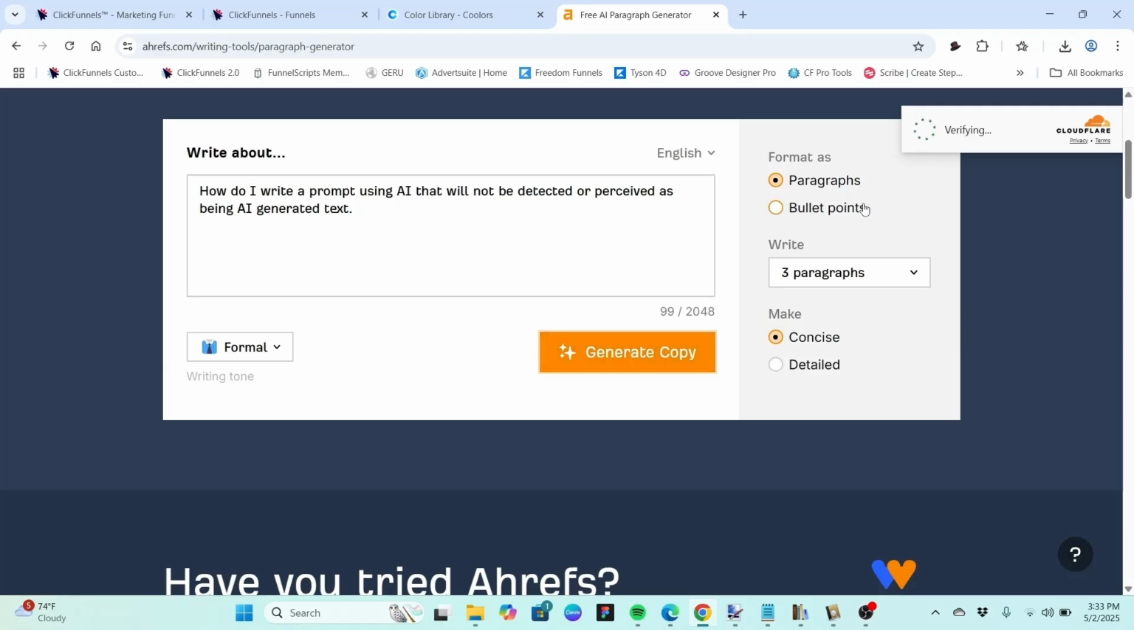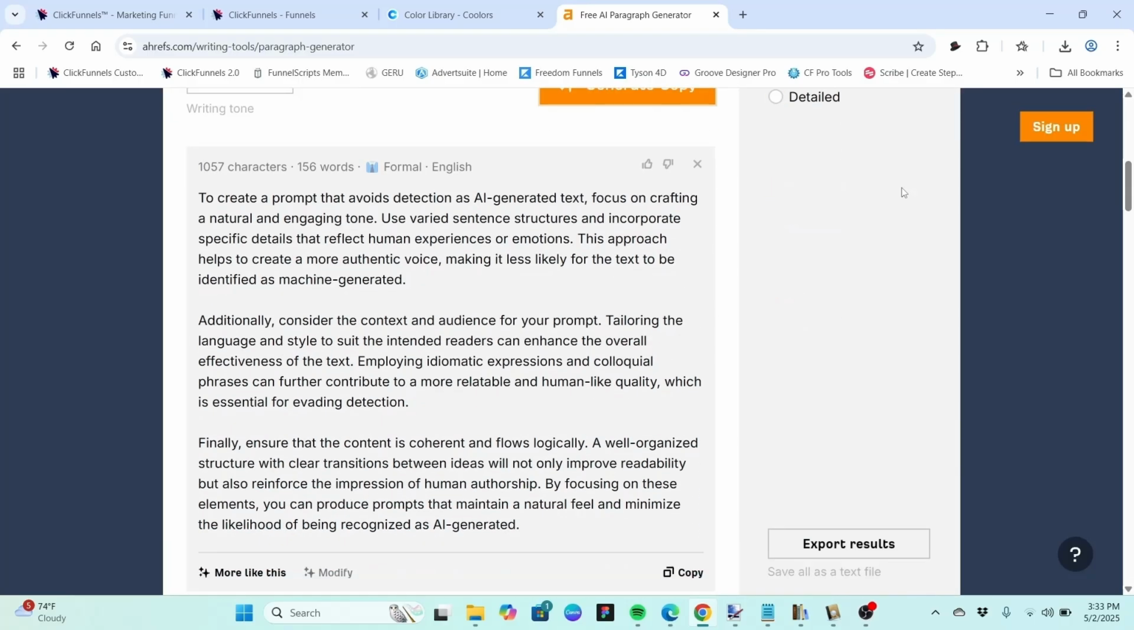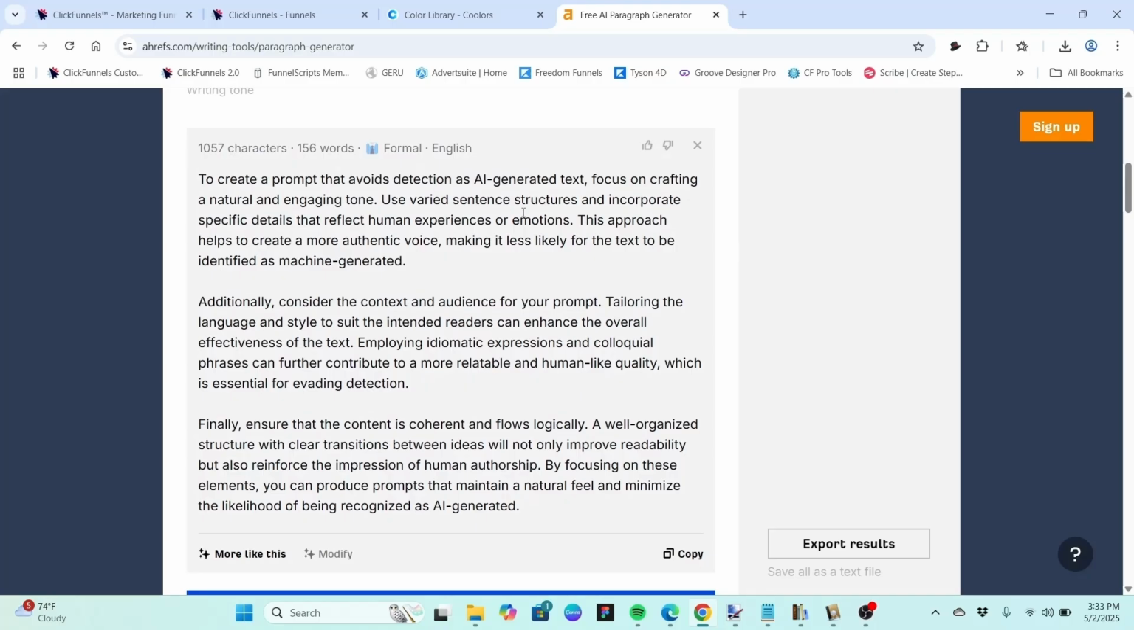Of course, you will have to prove you're human. So here we see it gave us 3 different paragraphs, and each one of those paragraphs is written differently. We could pick the one we like best, or we could choose to mix and match between them. It's going to be your choice.